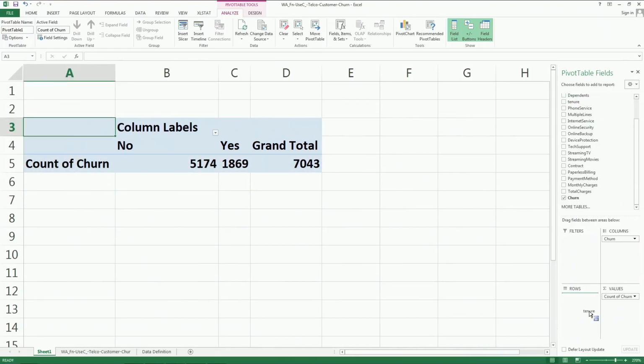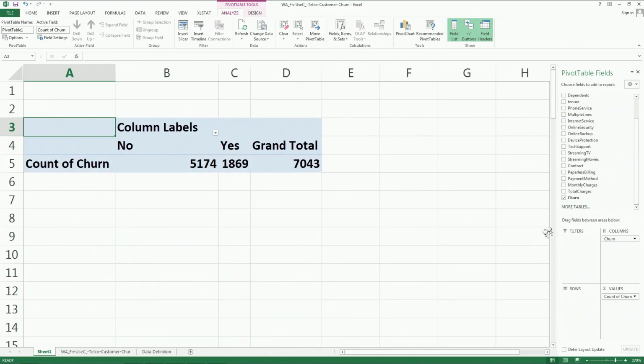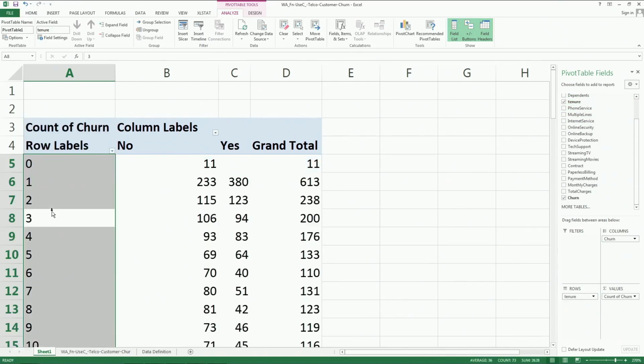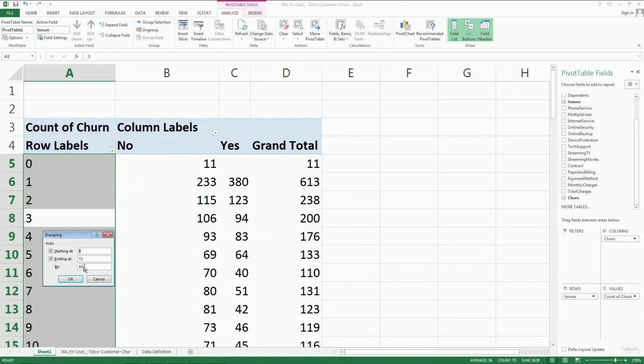Now, if I talk about tenure, I cannot see it like this because it is continuous data, but I can break it. Let us say I am grouping tenure, right click, group tenure, 0 to 72, grouping it by 20.